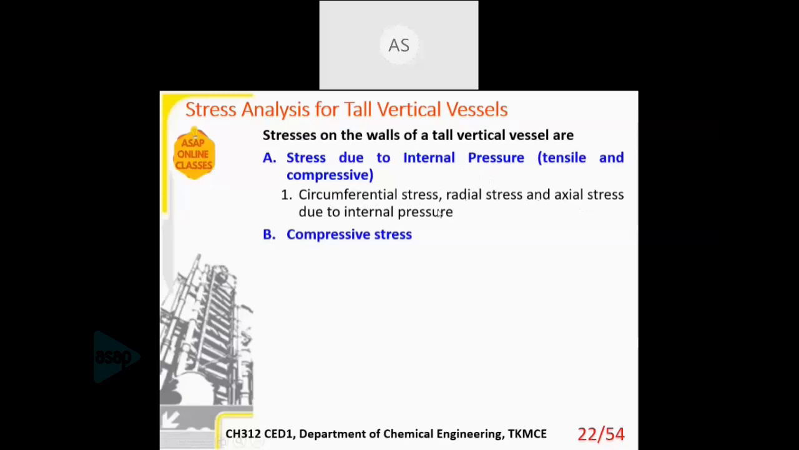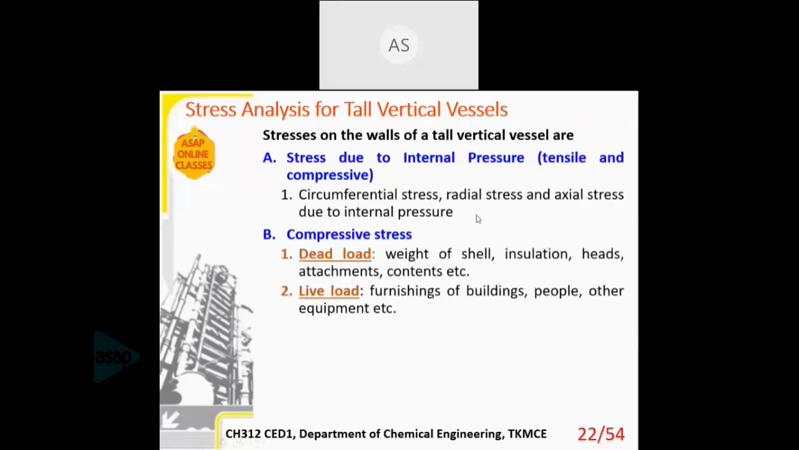Circumferential stress acts along the circumference of the vessel, radial stress along the radial direction, and axial stress along the axis of rotation. These are the different kinds of stress. Then in compressive, you have dead load. Dead load includes the weight of the shell, insulation, heads, attachments, and the contents. The vessel will have something inside, and that is called the content. All these contribute to the dead load, and this dead load has a compressive action on the vessel.